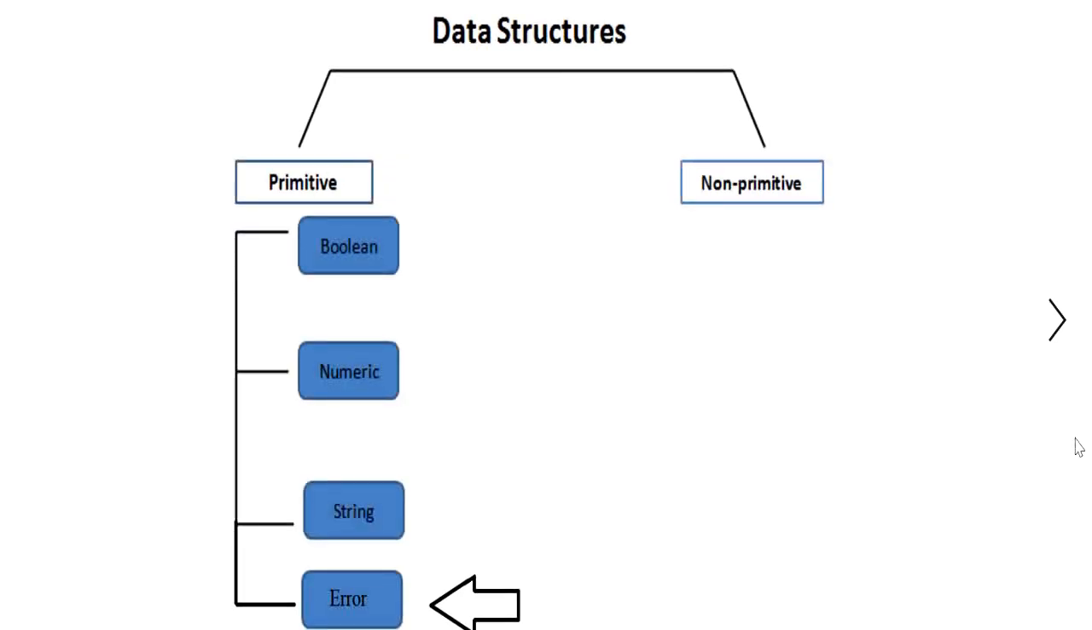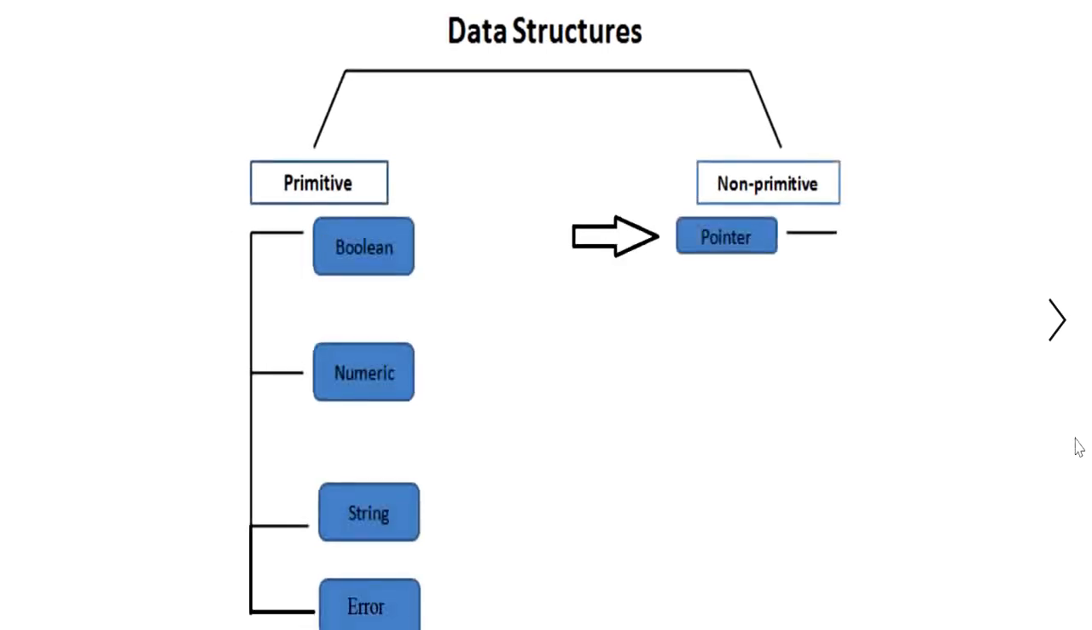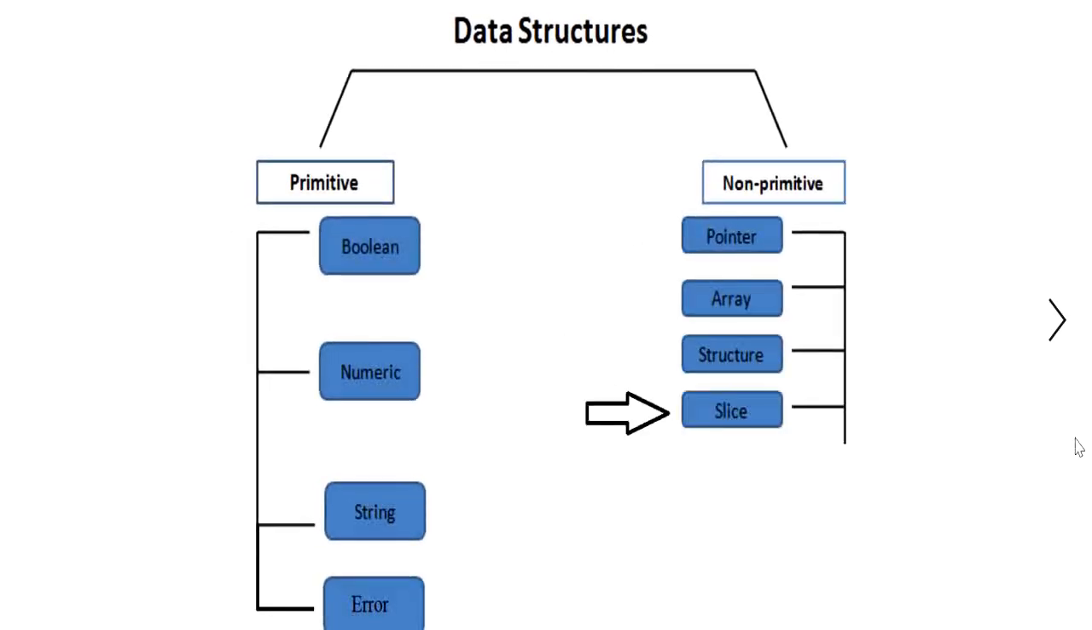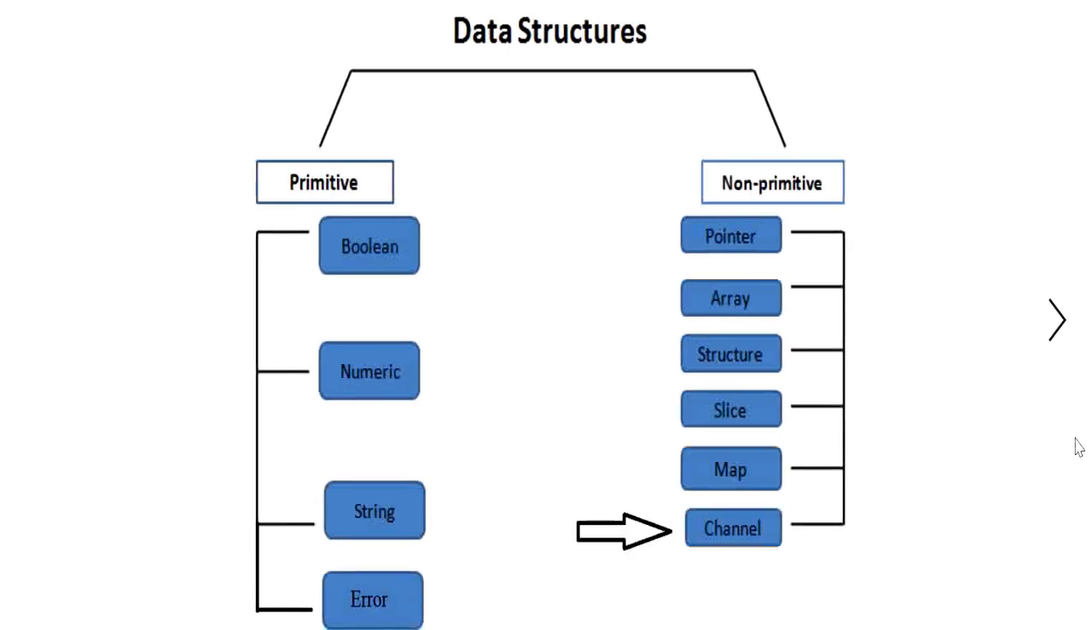and in this video we are going to cover non-primitive data types that are classified as pointer, array, structure, slice, map, and channels. Let's start with pointers.